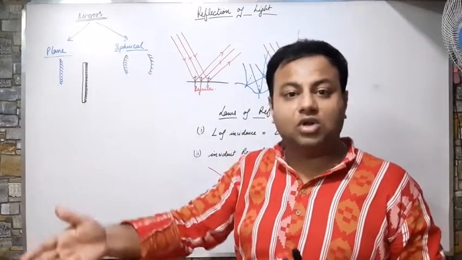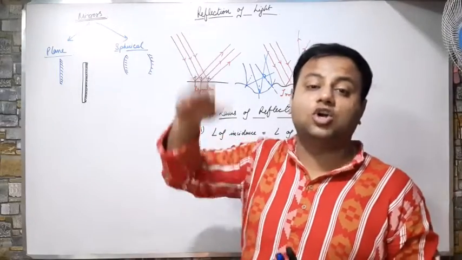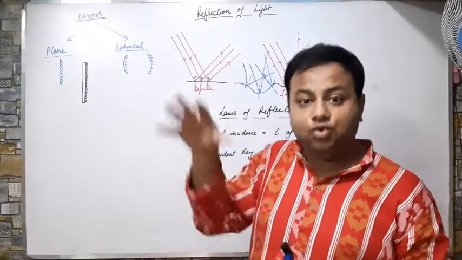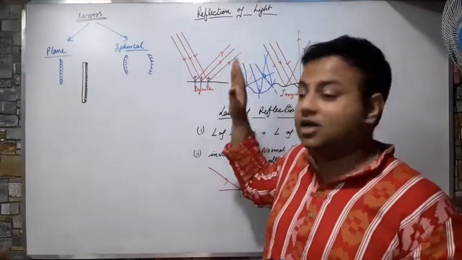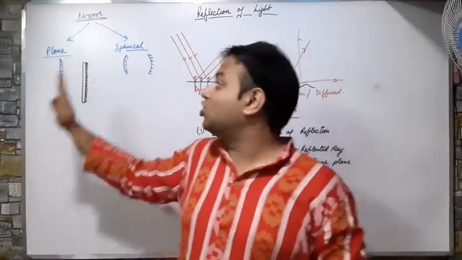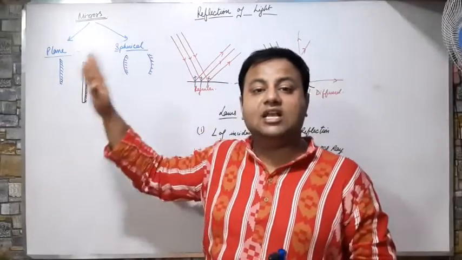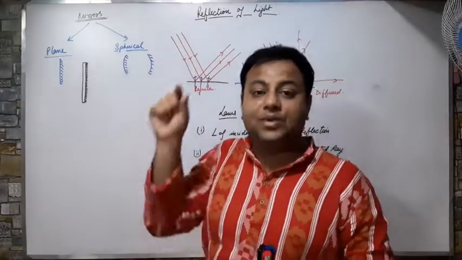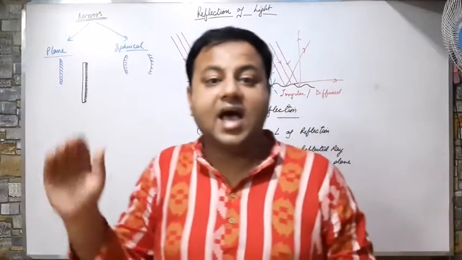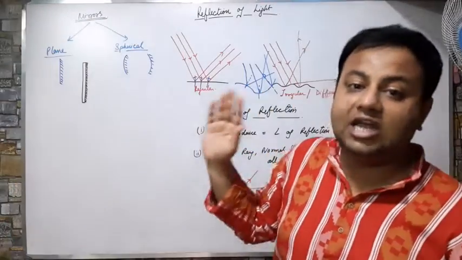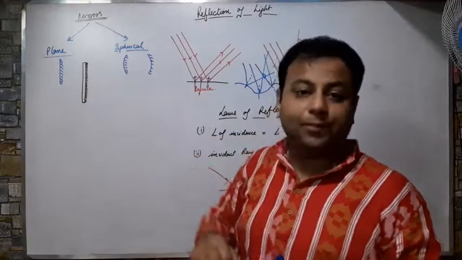And to protect the mercury cover, we paint the backside of the mirror with a thick coat of paint. Red color, black color, blue color, a deep color paint which becomes opaque, means it does not allow the light to come from behind. So how is a plane mirror made? A plane mirror is made by taking a plain sheet of glass and then putting a reflecting medium on the back of the glass. So this is called a plane mirror.